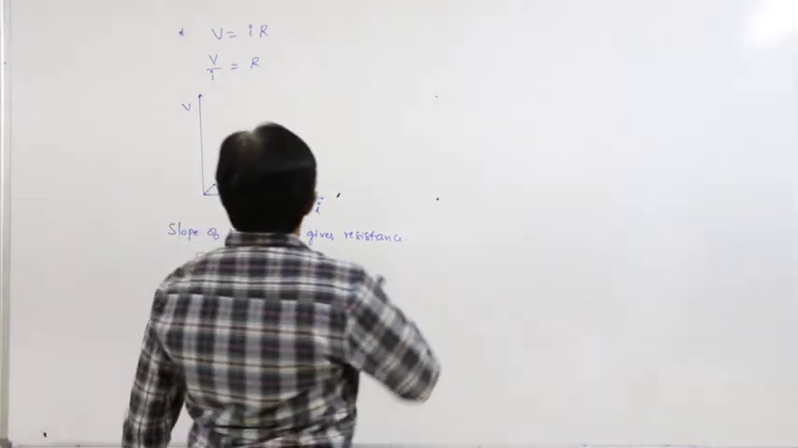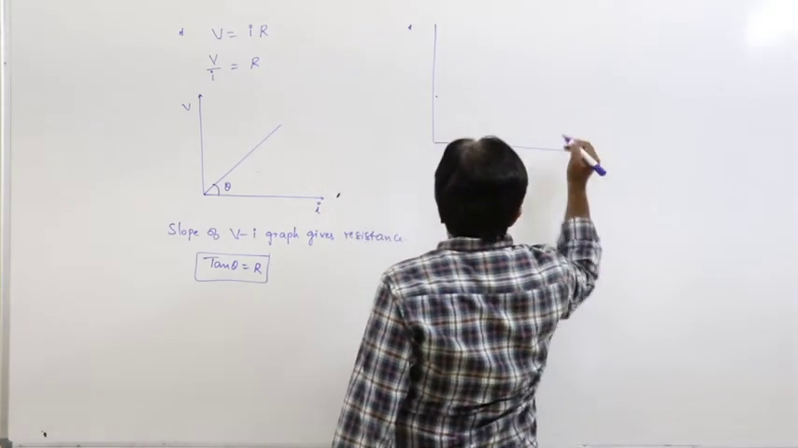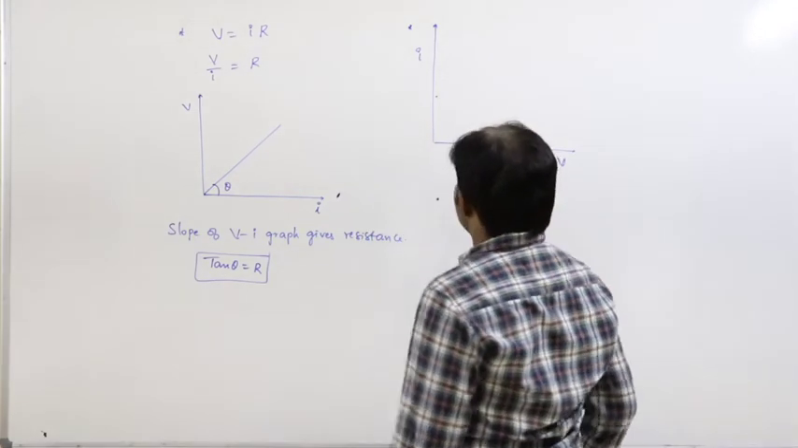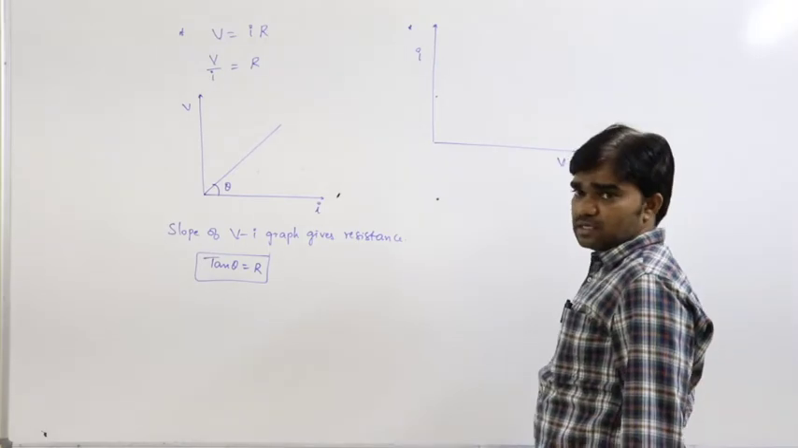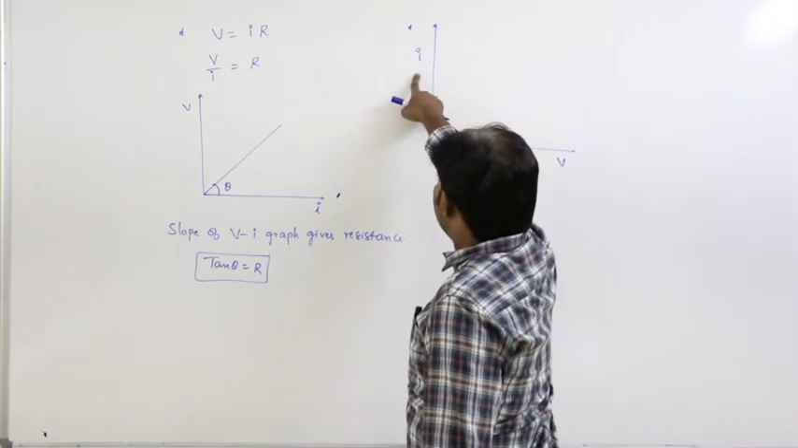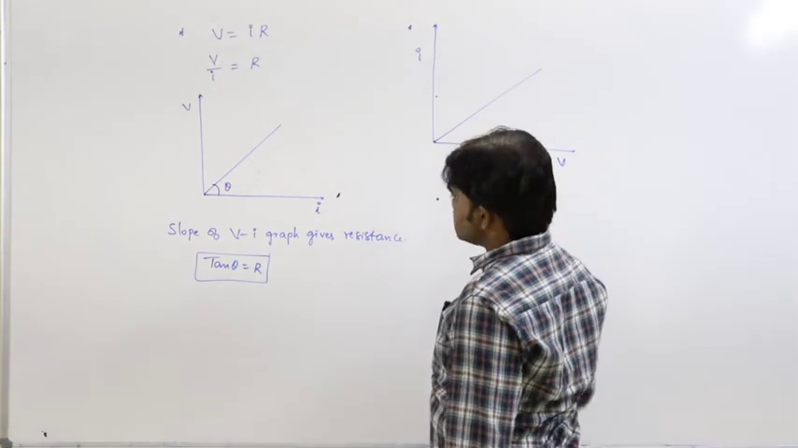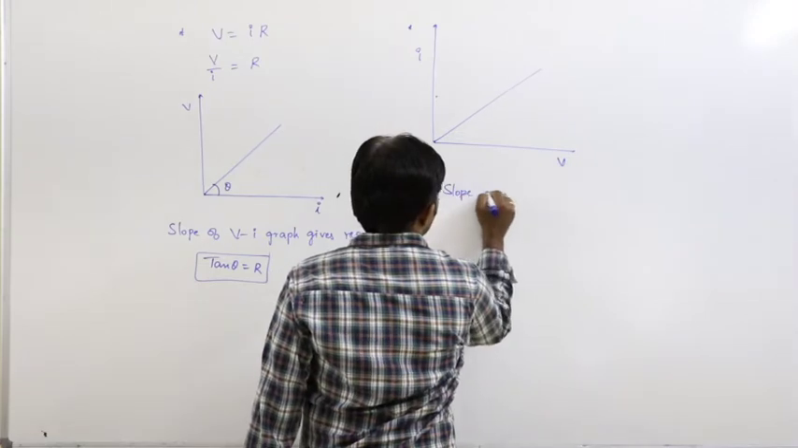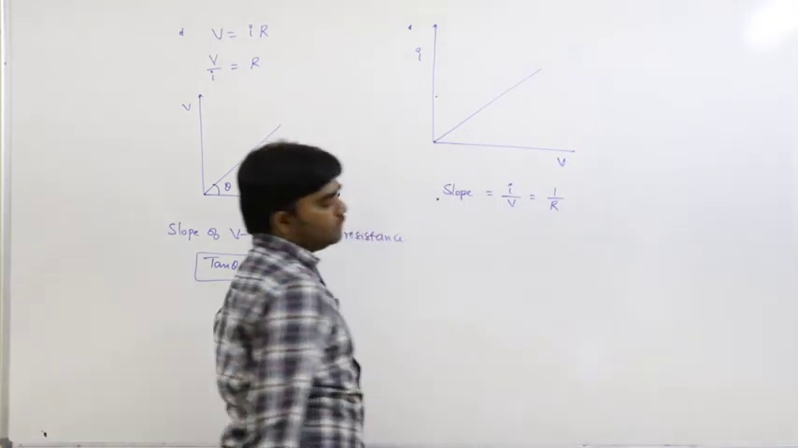Now, in the same way, if we draw the graph between I and V, with I taken along the y axis and V along the x axis, let us say this is the shape of the graph. Now the slope is I by V, that is equal to 1 by R.